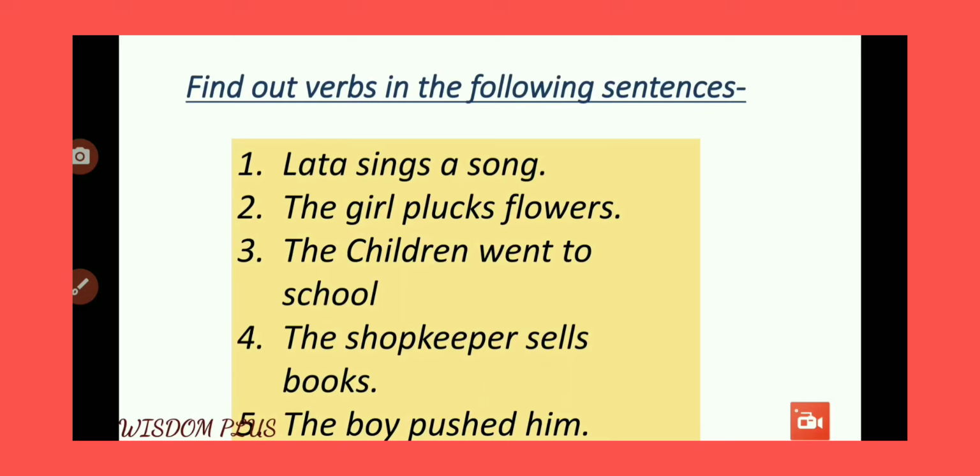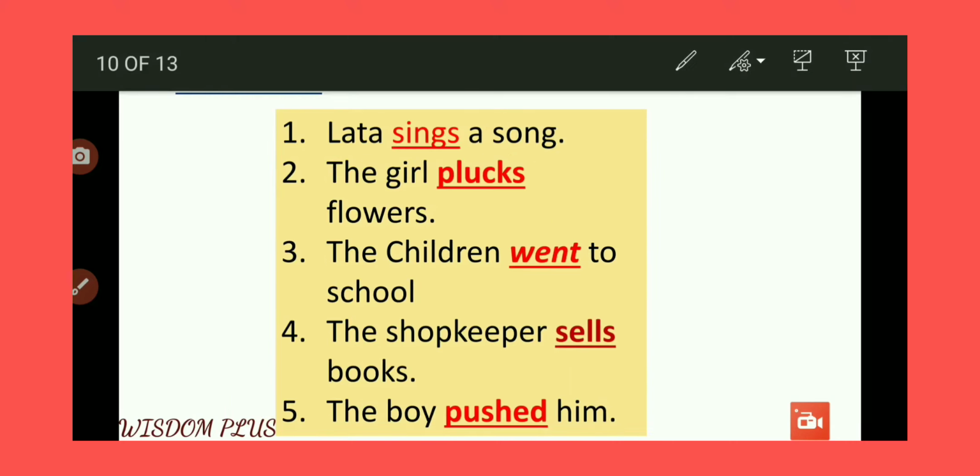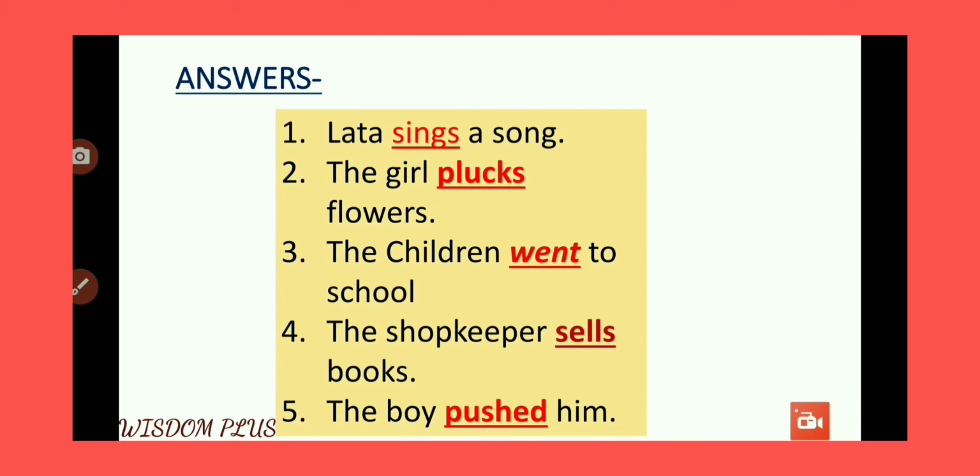So let us look at its answer and try to find out whether you have done it correctly, or you made a mistake. As you can see here, answers are displayed on the screen. Lata sings, so sings is an action word. The number 2, plucks. The number 3, went. Number 4, sells. And number 5, pushed. So these all are the verbs or the action words.